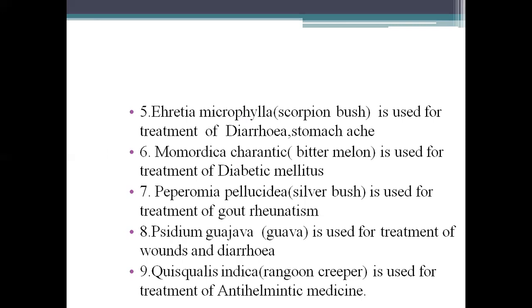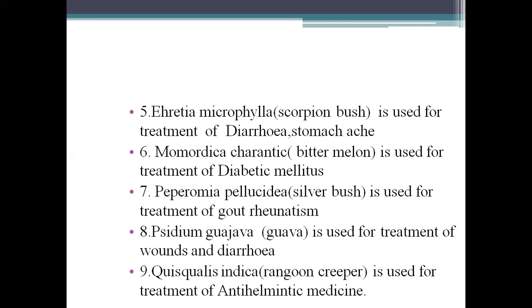Eschscholzia macrophylla, scorpion bush, is used for the treatment of diarrhea and stomachache. Momordica charantia, that is bitter melon, is used for the treatment of diabetes mellitus. Peperomia pellucida, silver bush, is used for the treatment of gout and rheumatism.